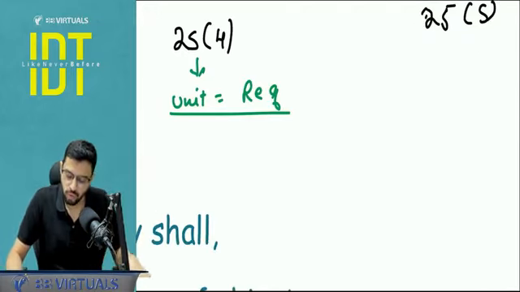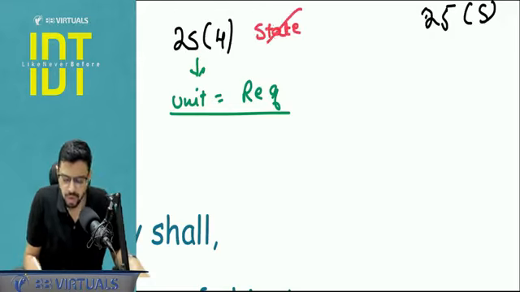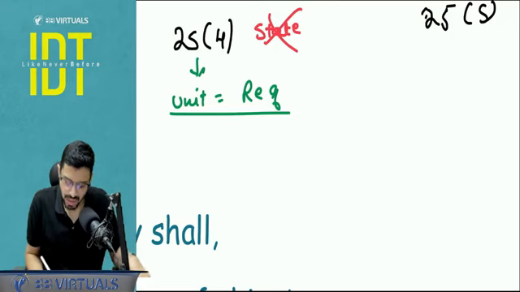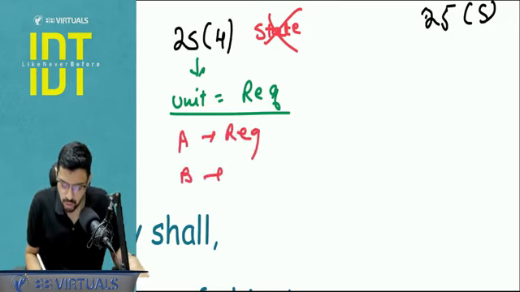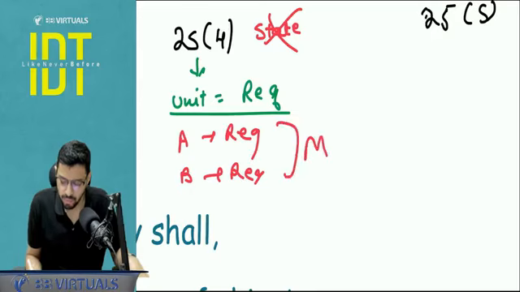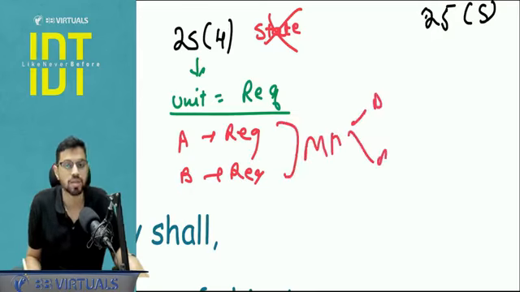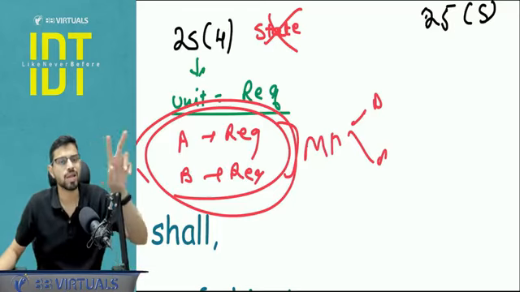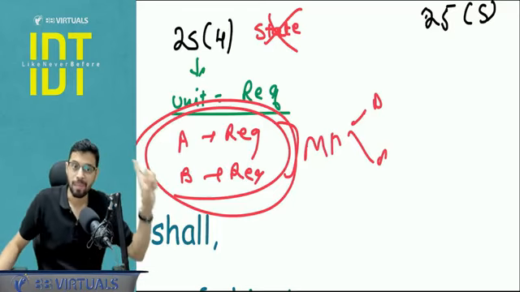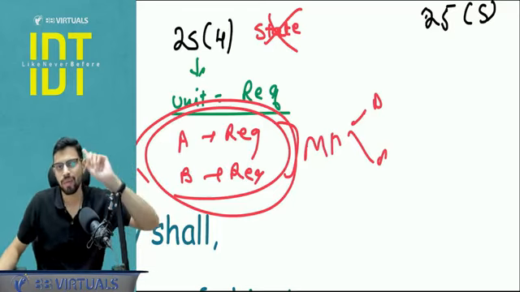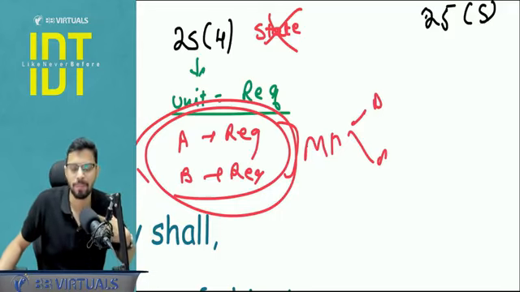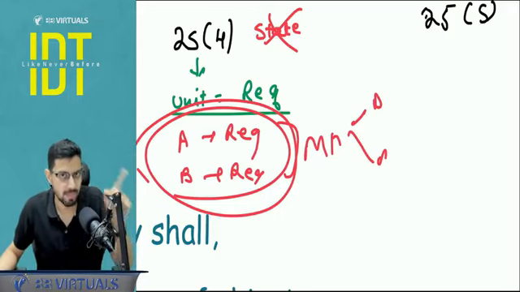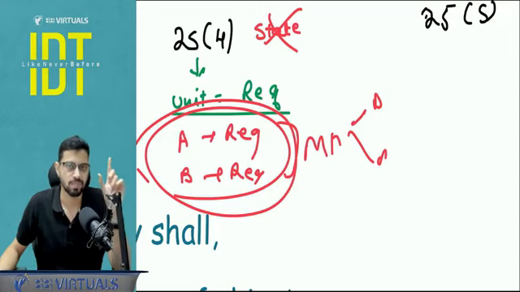Now in 25.4, what is it saying? First of all, it does not care about how many states you are operating. So it can be in one state, it can be in more than one state. Let's say there is unit A and unit B. Unit A is registered, unit B is also registered. Now be it in Maharashtra or be it in separate states, let's say Delhi and Maharashtra, A and B are distinct persons to each other. A and B, because they are holding separate GST, although same PAN, because all the units in my India will be as per my own PAN. But A and B, because they are holding separate GST, they will be considered as distinct person to each other.